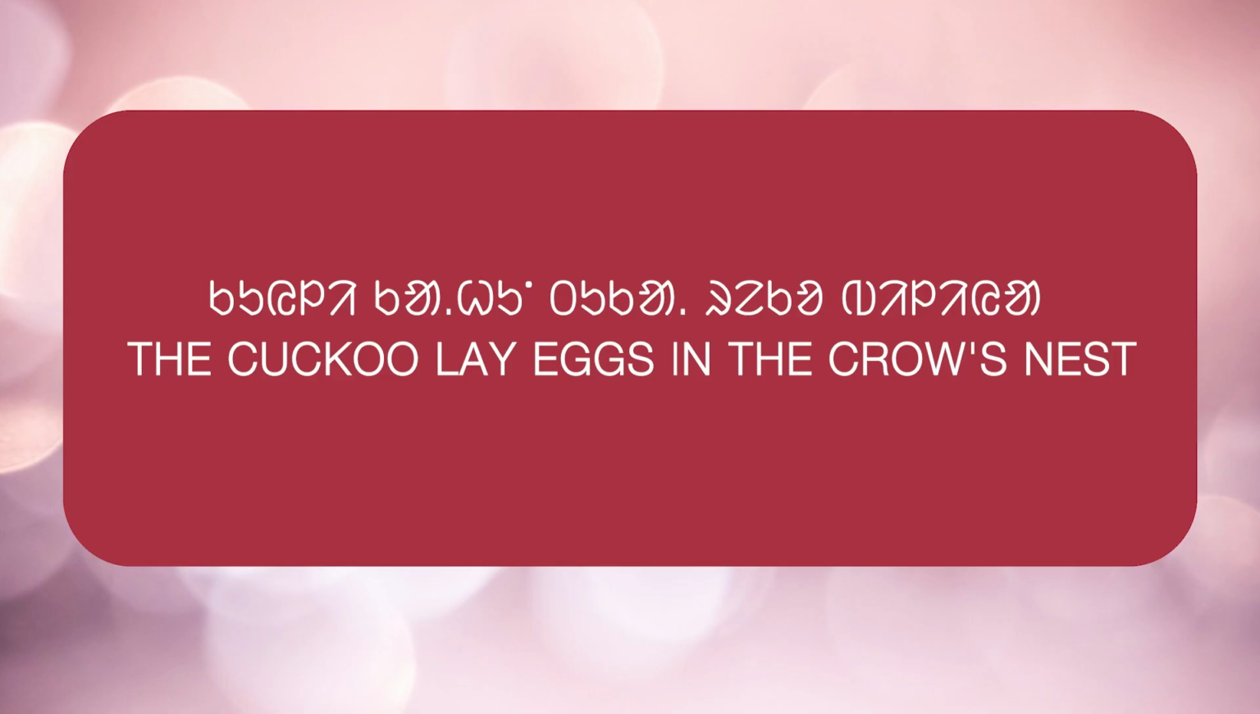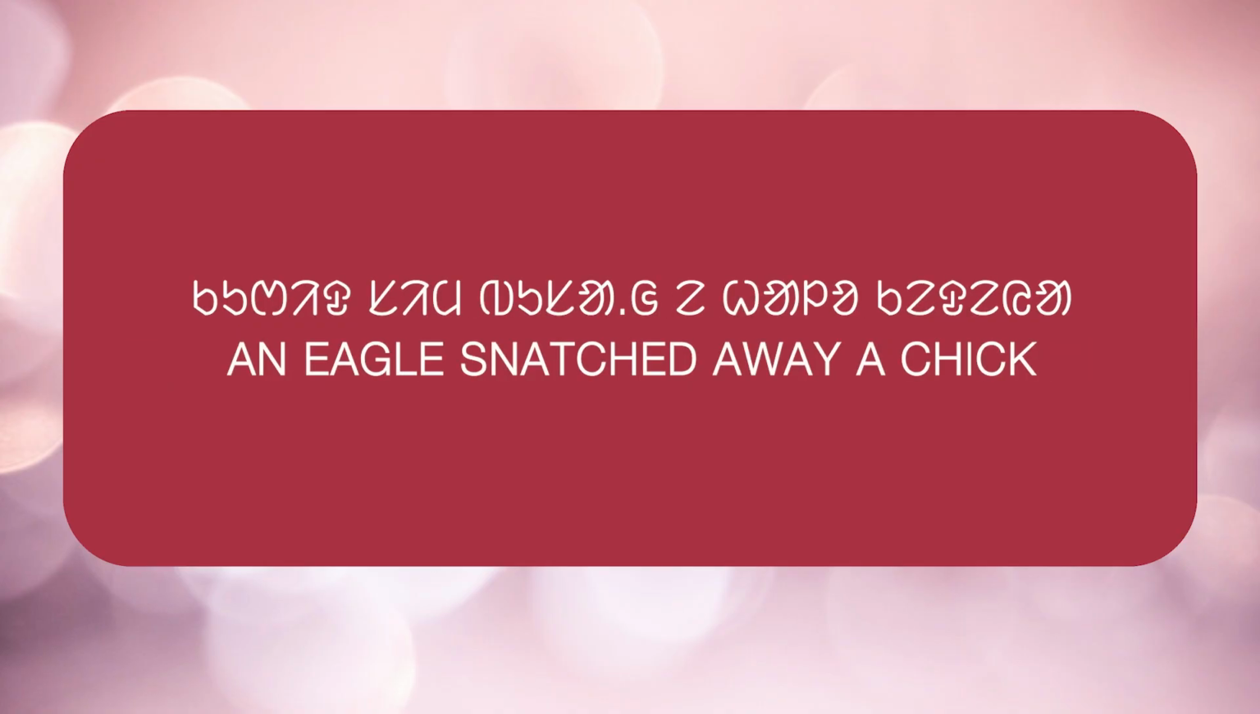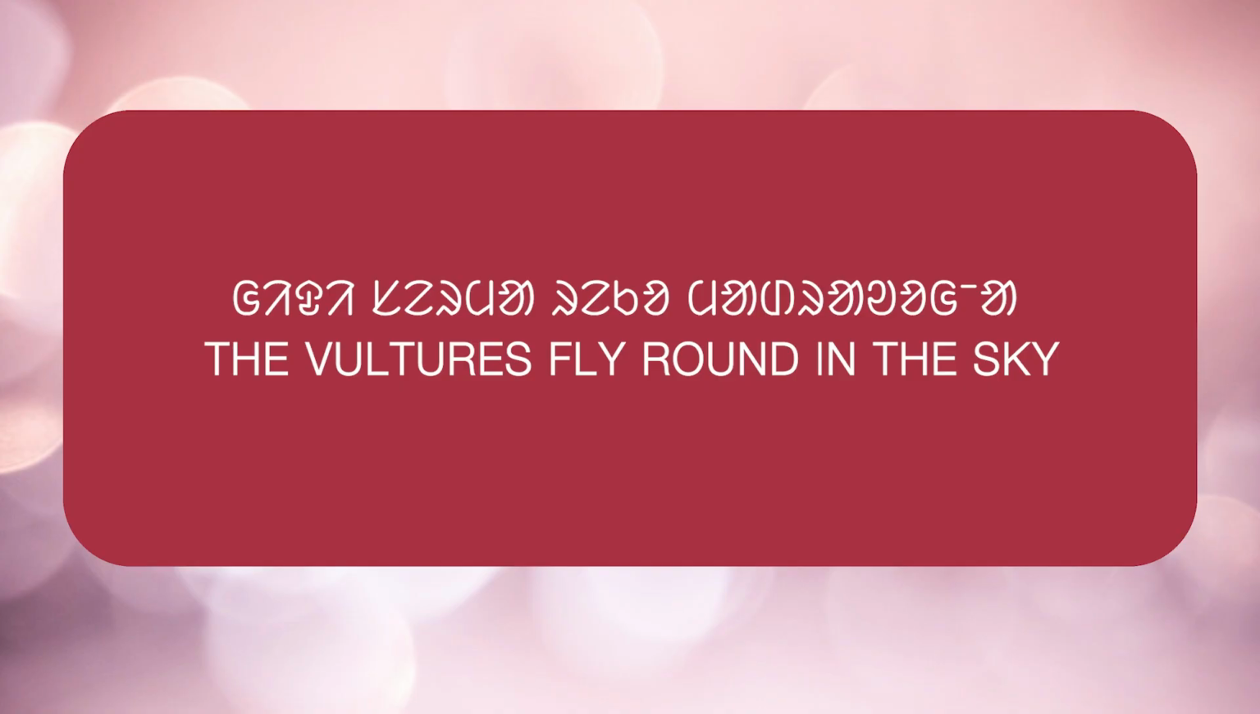Kuili kahu tukureko pelea, which means the cuckoo lay eggs in the crow's nest. Kurit simbusa e halo kedia, which means an eagle snatched away a chick. Gidi sermareko murdero a, which means the vulture fly around in the sky. Now look at these sentences carefully one by one and observe them.